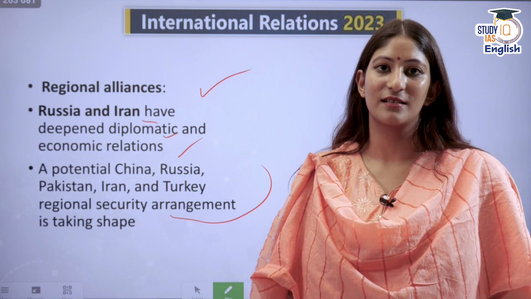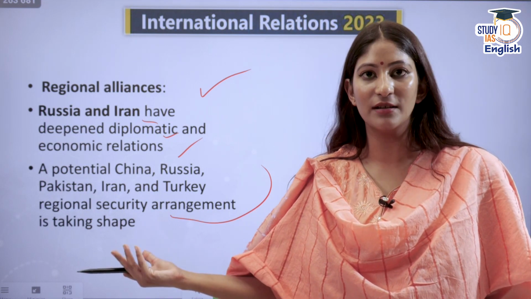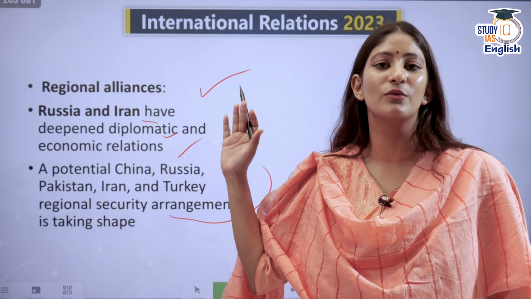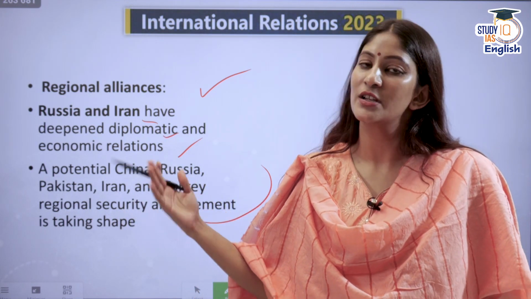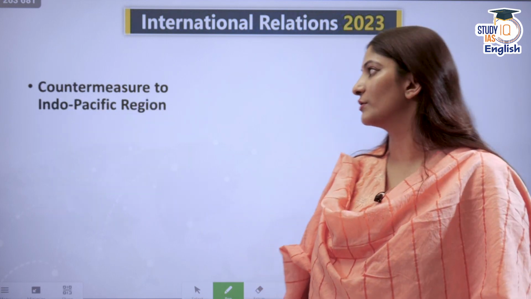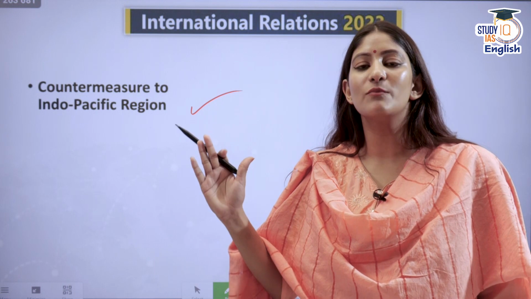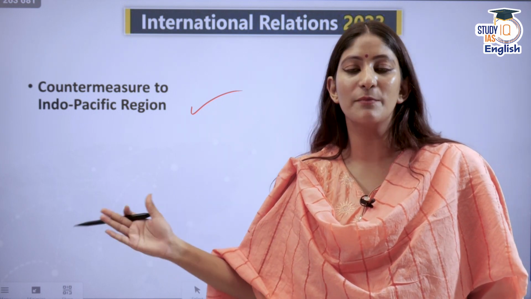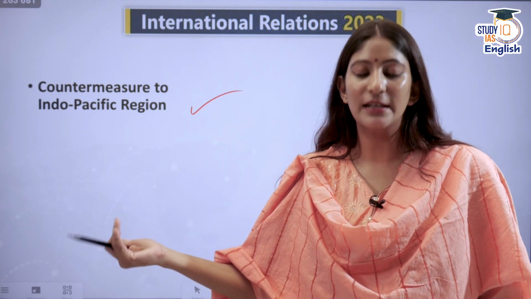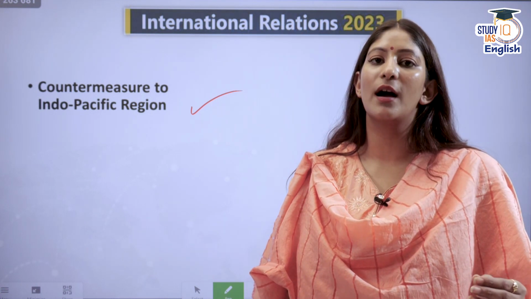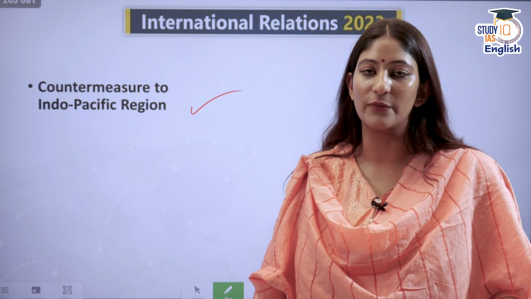Security reasons. Pakistan and China are iron brothers. And Turkey always tries to condemn India on the Kashmir issue. So security significance is also there. Countermeasure to Indo Pacific region. The Quad is more of an American program when it began. Later on, because of China's rise, it is now a program for India and Japan as well. But